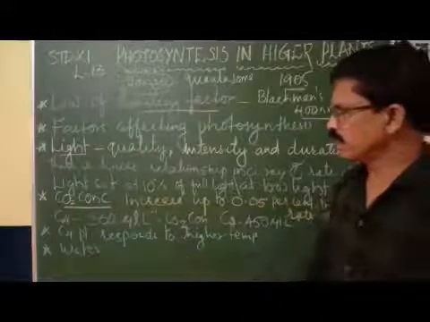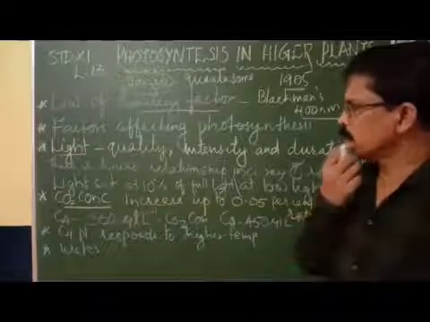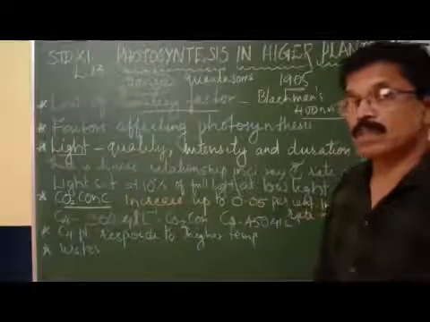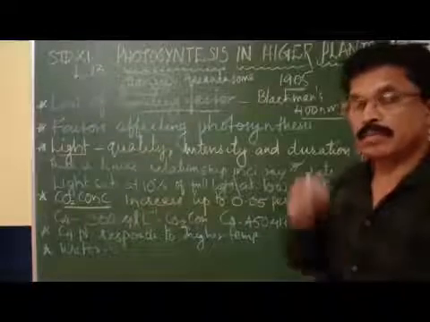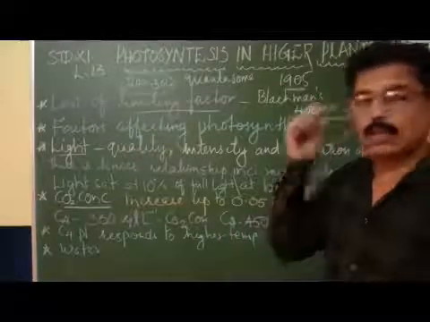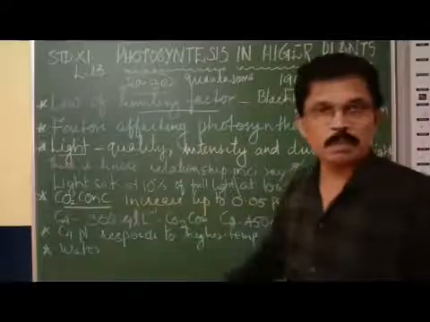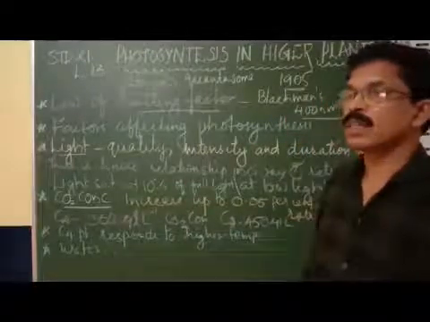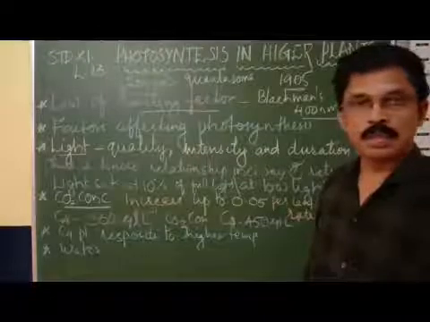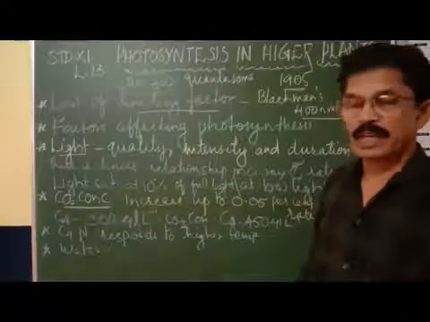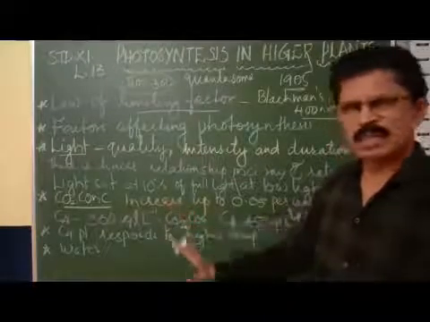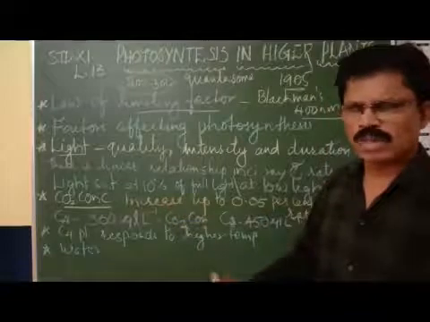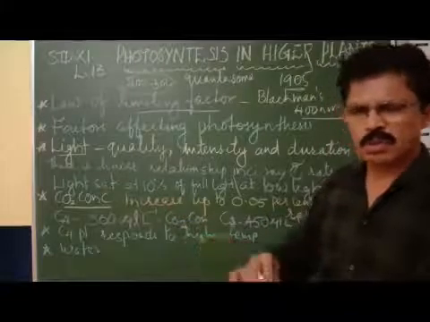We can understand that this is an adaptation of the C4 plants, because during daytime, most of them are xerophytic plants like Opuntia, cactus, asparagus, euphorbia, then pineapple. These plants, during daytime, the stomata remain closed. The entry of carbon dioxide to the plant will be minimized.